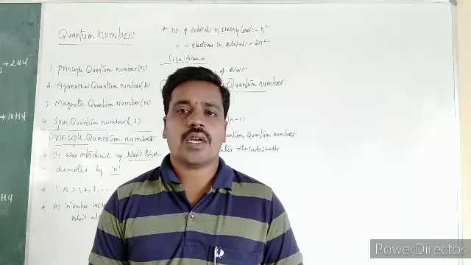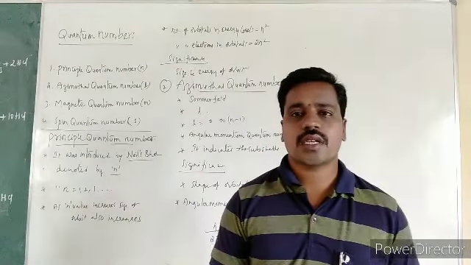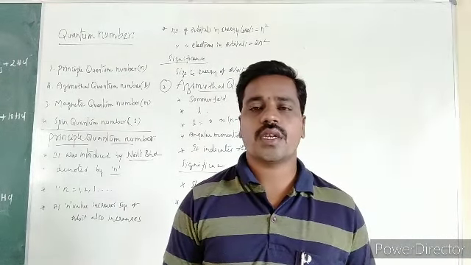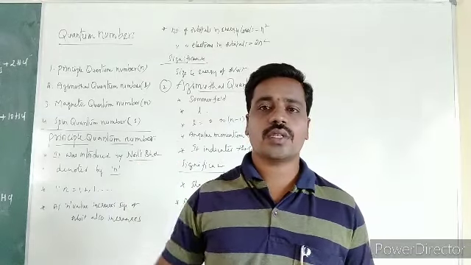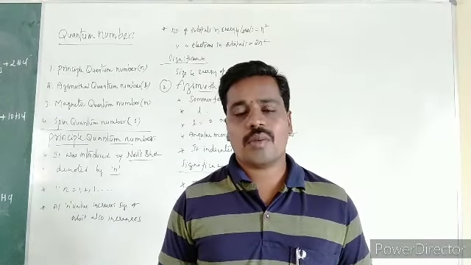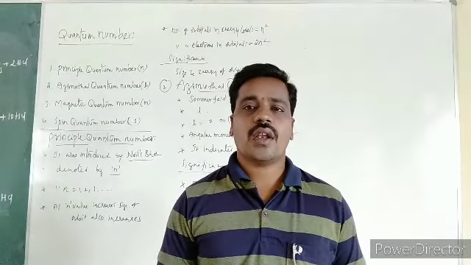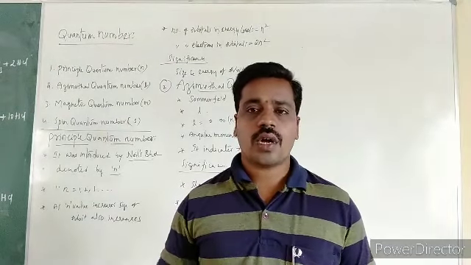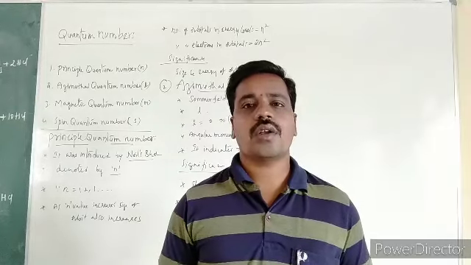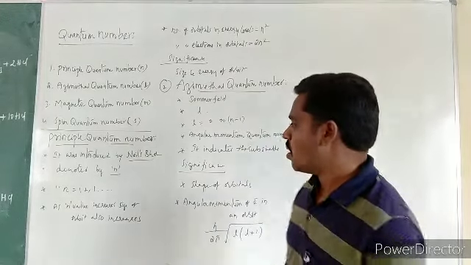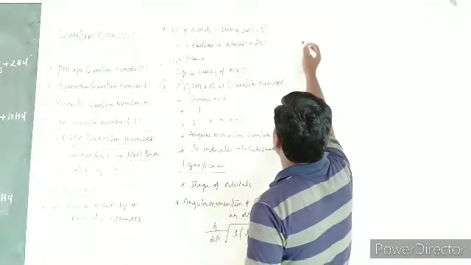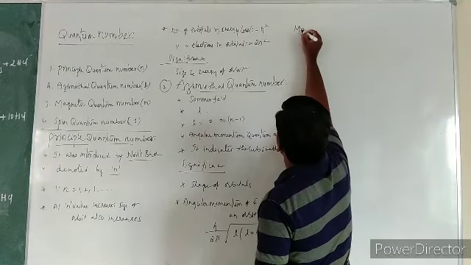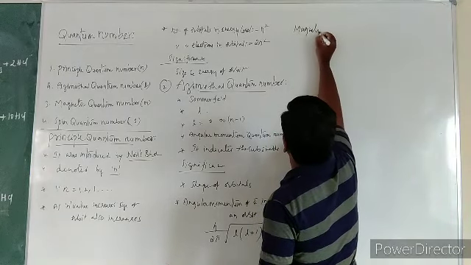So the azimuthal quantum number was introduced by the scientist Sommerfeld. It is denoted by L, and the values of L range from 0 to n minus 1. It is also called the angular momentum quantum number. After that, we will discuss the magnetic quantum number.